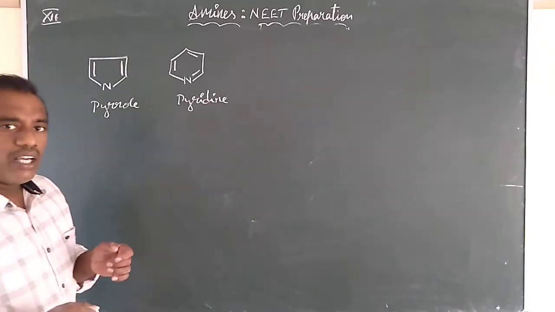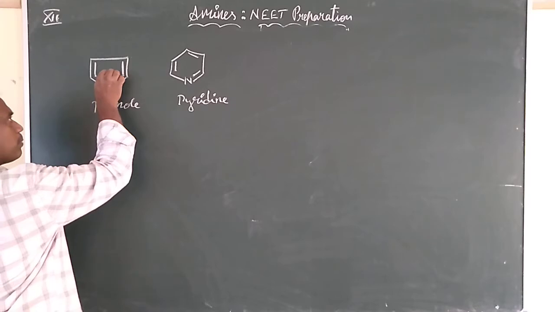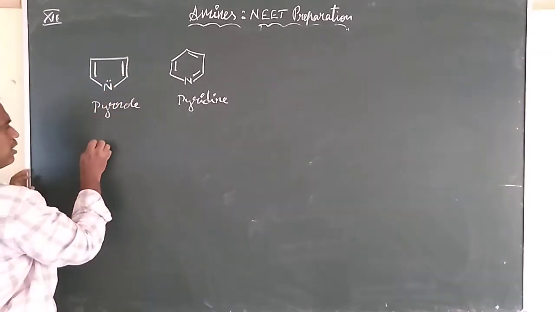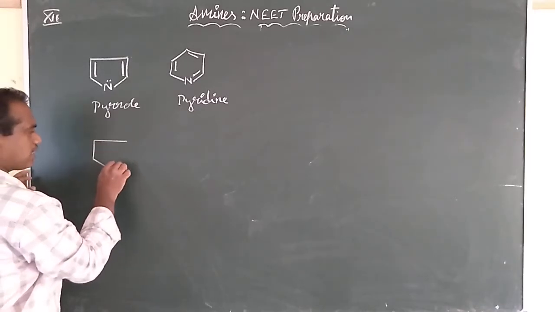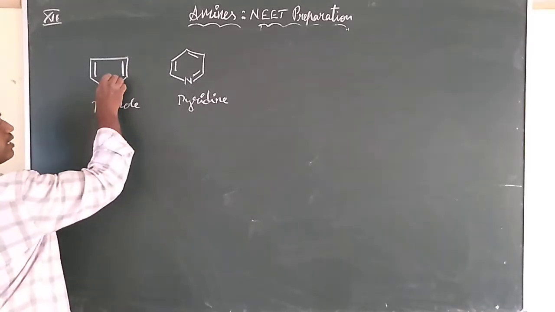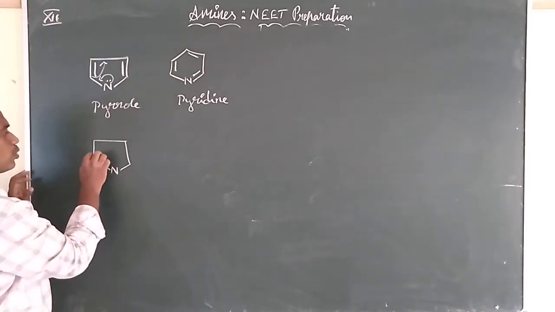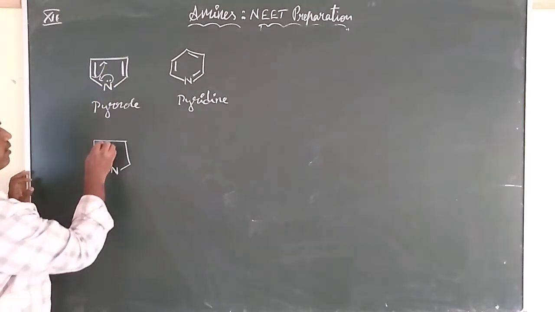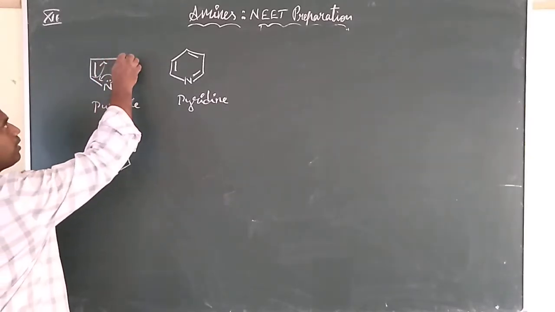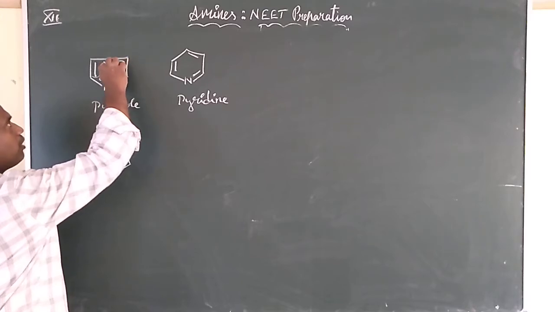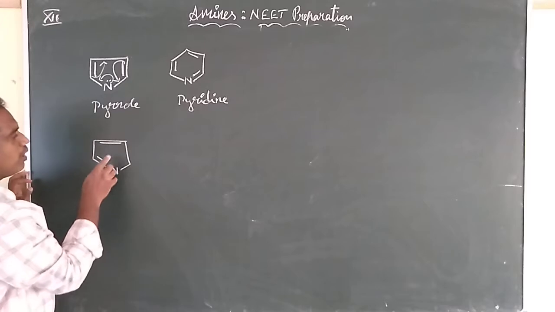Now compare these two structures. In pyrrole, on the nitrogen a lone pair will be present, and if you study the lone pair, it will be involved in resonance. See here, it may come here, and the pi bond will move here. So your pi bond is present here, and when the lone pair is coming in, the negative charge will fall on another position.